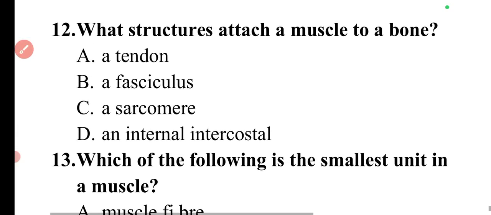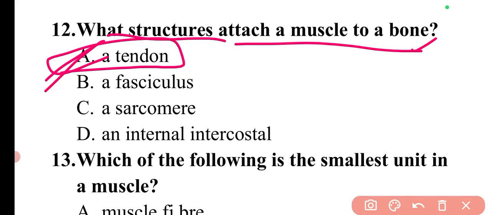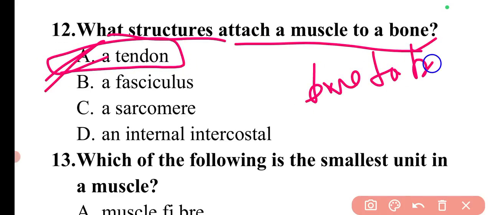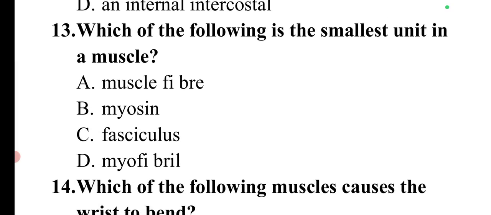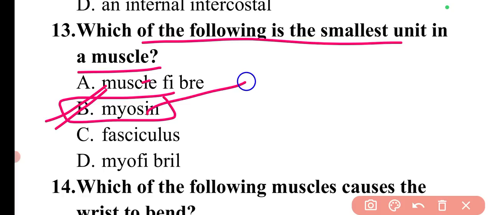Then next question is, what structures attach a muscle to a bone? So the structure that attaches muscle to a bone is tendons, and those that attach bone to bone are ligaments. Next question is, which of the following is the smallest unit in a muscle? So the smallest unit in a muscle is myosin. So here option B will be the correct answer. So myosin, we have already discussed. It is simply a molecule which combines to make a thick myofilament.